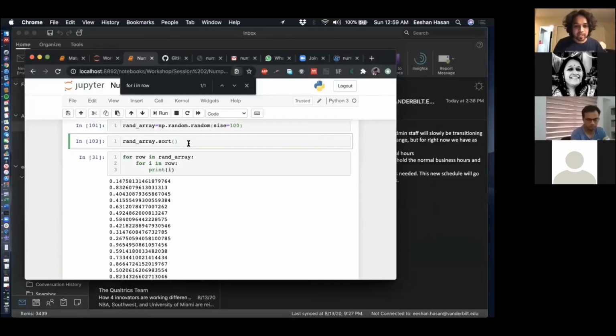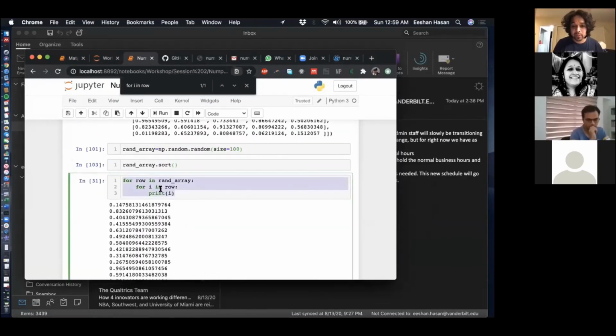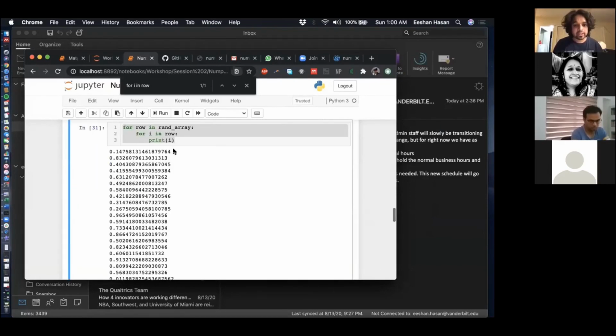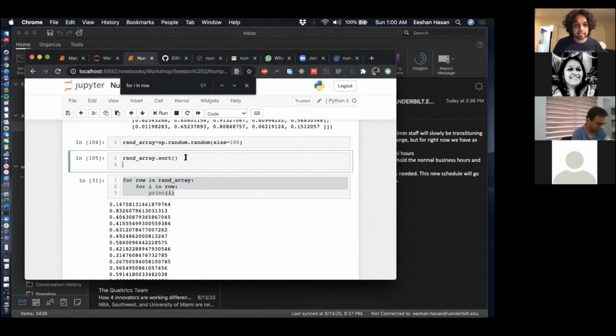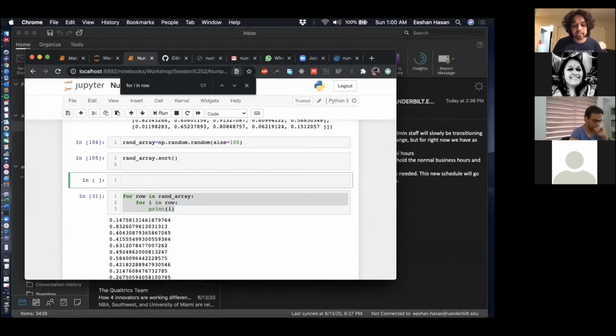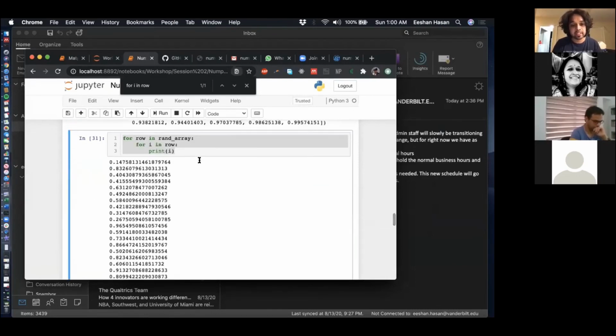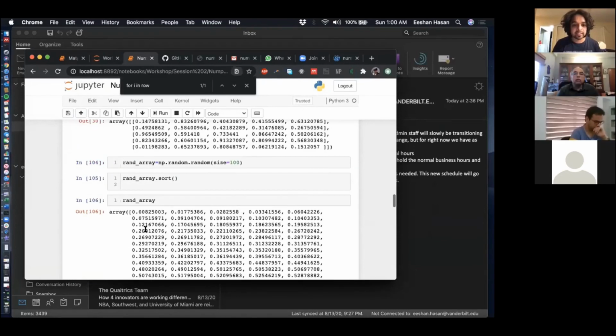So, this is how you can go through every single element of your array. You just say for row in random array, for i in row, you print that thing. And if your question was how do you sort something, you just have an inbuilt function called sort. And like the question someone else had asked earlier, I think this sorts it internally, then doesn't return anything.